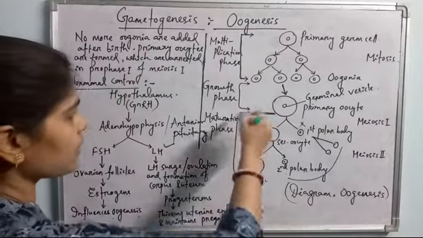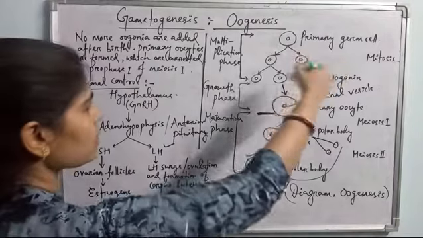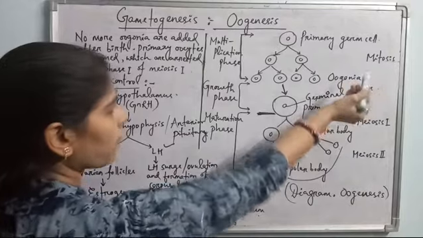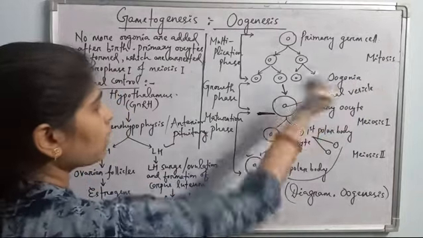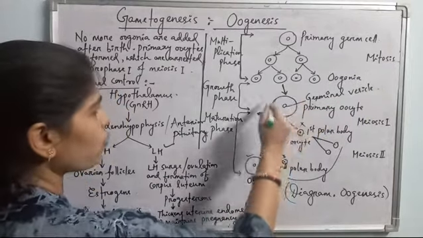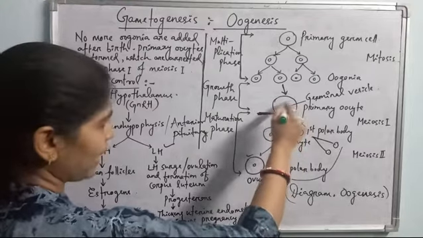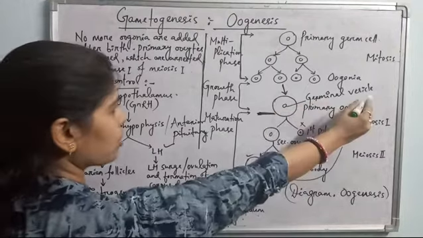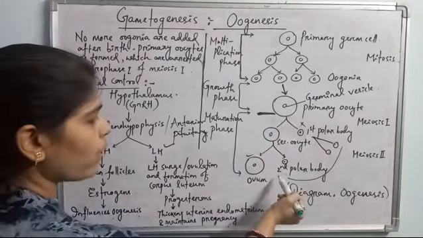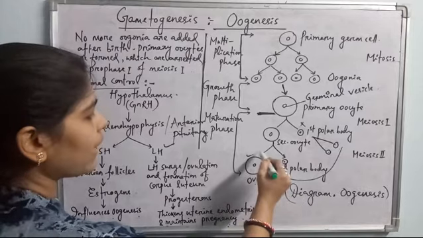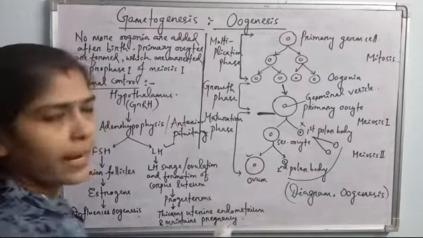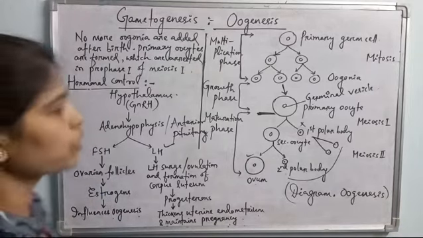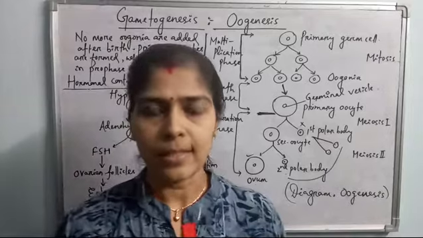In three phases it is completed. In the multiplication phase, the number of diploid cells increases, and these cells are called oogonia. Then in the growth phase, the oogonium enlarges in size and accumulates more and more cytoplasm. Nuclear sap is also added, and the nucleus is enlarged. This enlarged nucleus is called the germinal vesicle. Then it undergoes meiosis 1 and meiosis 2, producing a single fertile large cell, that is the ovum, which is either fertilized or released out each month. Okay, so this is all about oogenesis, just as we have discussed.